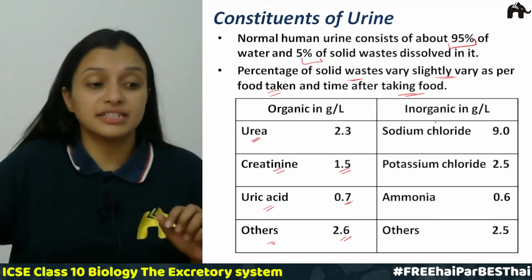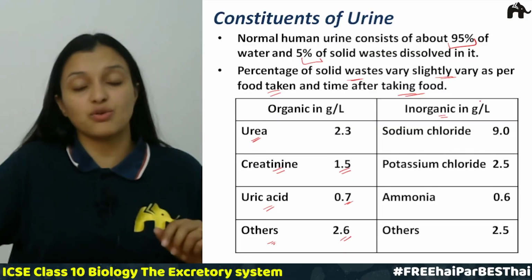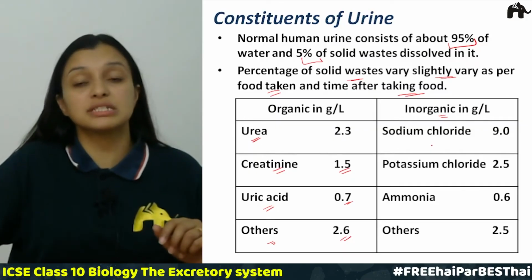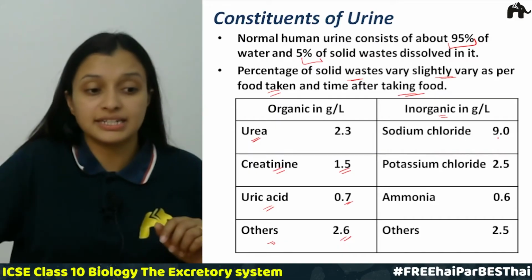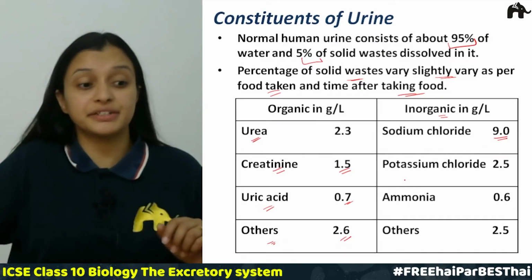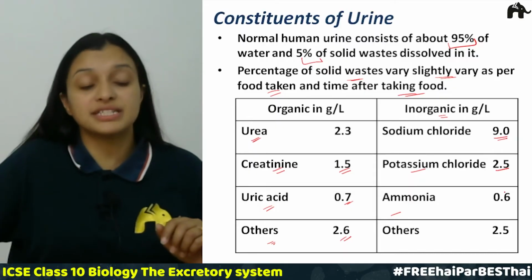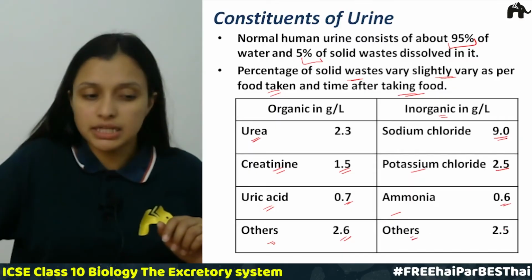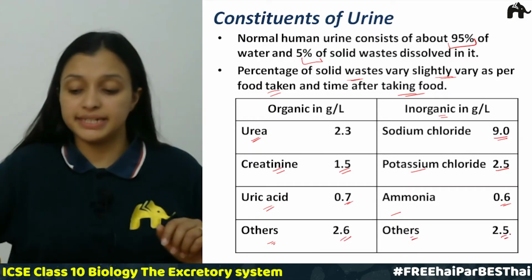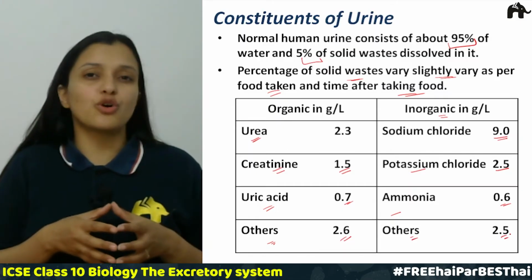So there are certain inorganic substances also, in grams per liter. The first is sodium chloride, that is 9 grams per liter, potassium chloride 2.5 grams per liter, ammonia 0.6 grams per liter, and others 2.5 grams per liter. Now, why are we studying the constituents of urine?